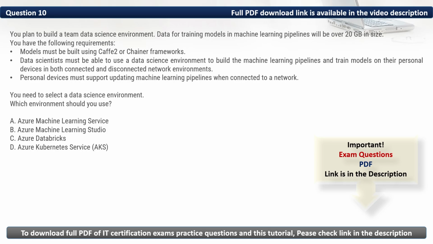Firstly, let's eliminate the incorrect options. We have B. Azure Machine Learning Studio. It has limited framework support, mainly designed for drag and drop model building, not suitable for large datasets and offline training. Then we have C. Azure Databricks.